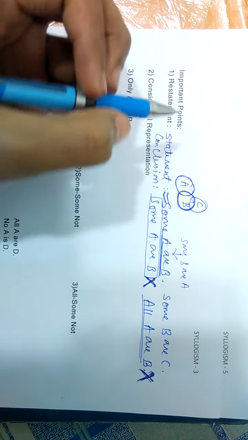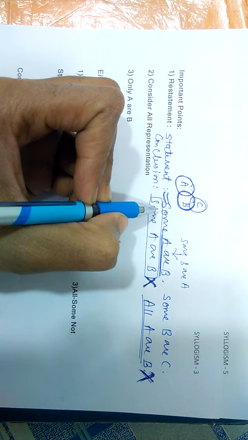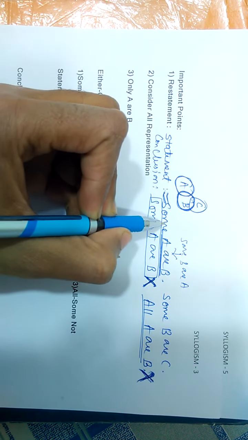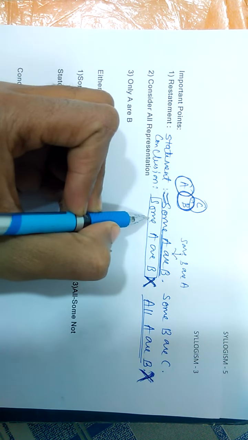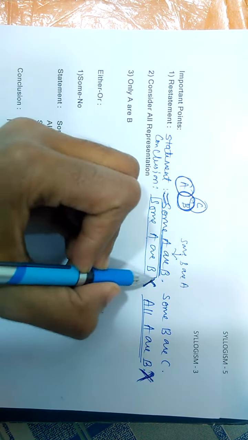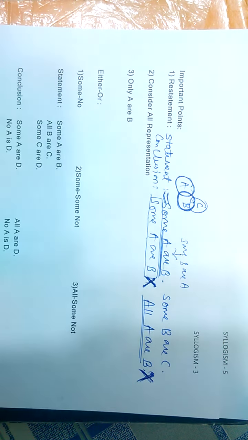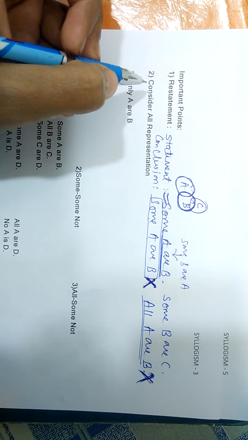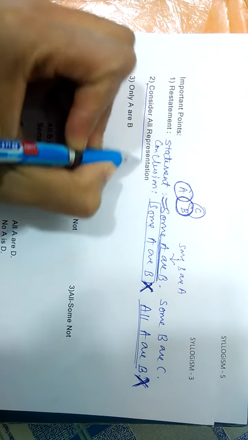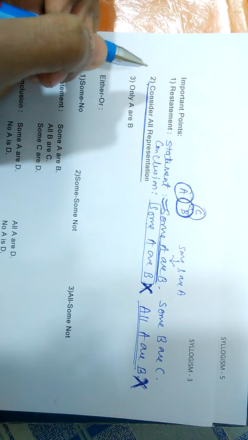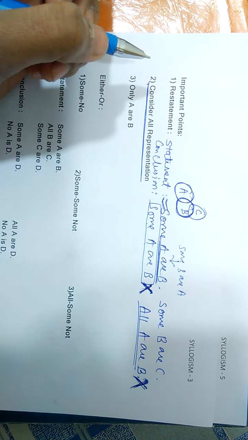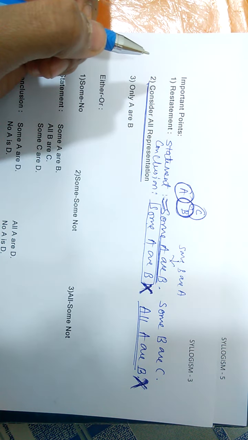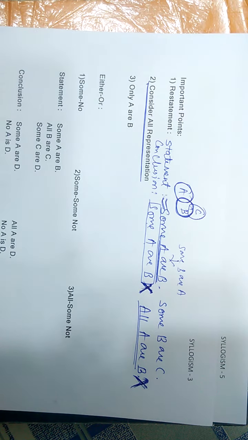Okay, now the point is: if some A are B is given and in the conclusion the statement is repeated, then it doesn't follow. So I hope you get it. Now in every question you have to consider all representations, but you have to think in your mind.